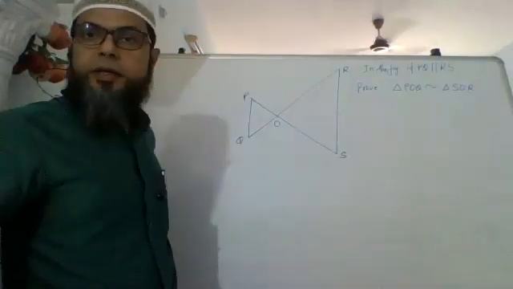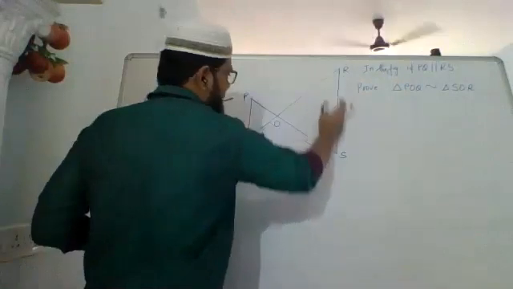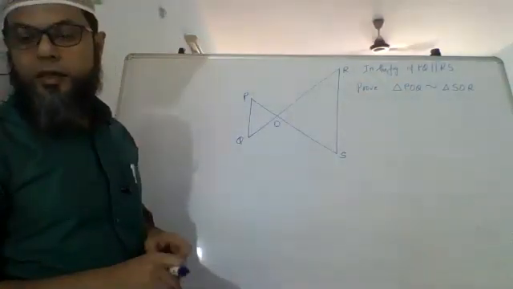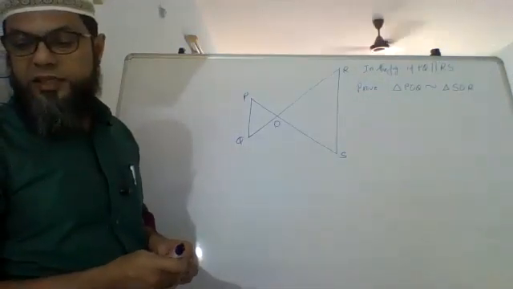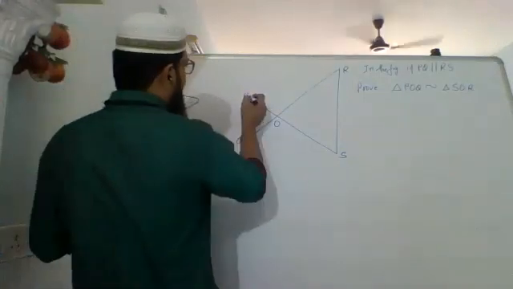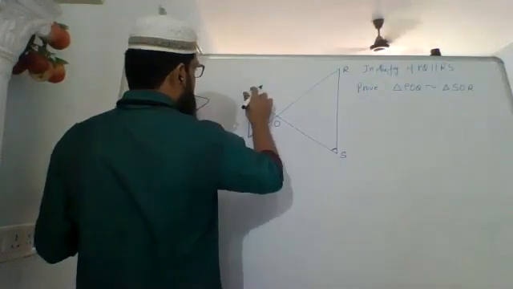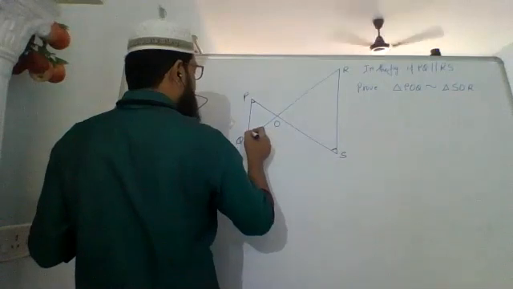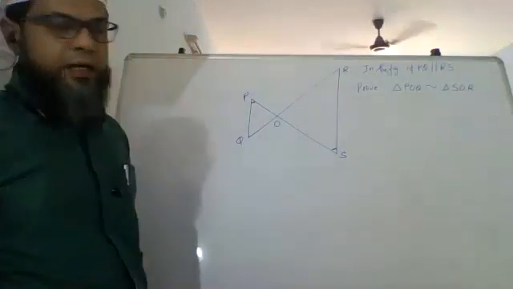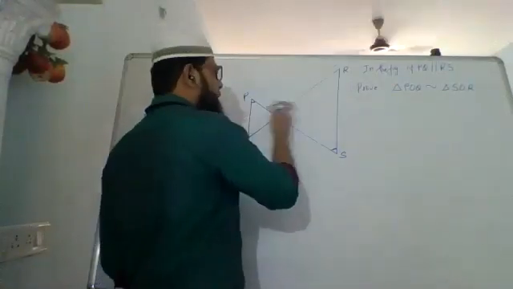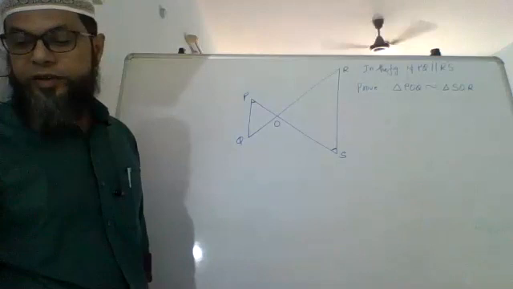Now, this is not very complicated. It says this line is parallel to this line. It is given to me. PQ parallel to RS. When these two lines are parallel, the alternate angles will be equal. So I can say angle P is congruent to angle S, alternate angles. Or somebody might say, sir, Q is congruent to R. That also is possible. And somebody says this and this: two angles of one triangle congruent to two angles of another triangle. The triangles are similar by AA test. I don't even need to do the third.